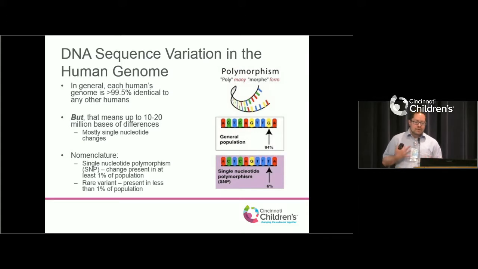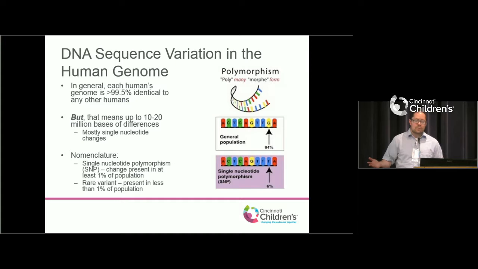Most of those 10 to 20 million changes are these single nucleotide changes. And we call them sometimes SNPs, or single nucleotide polymorphisms. So for example here, let's say at this position, 94% of people in the population have a G, or a guanine, in that position, but 6% of them have a T, or a thymine, in that position. So we call that a SNP. And again, we have millions of these.